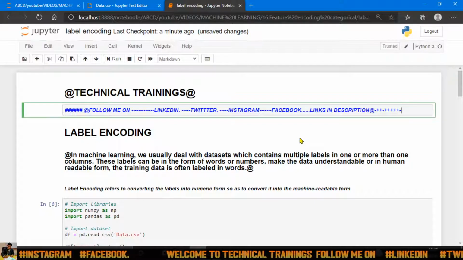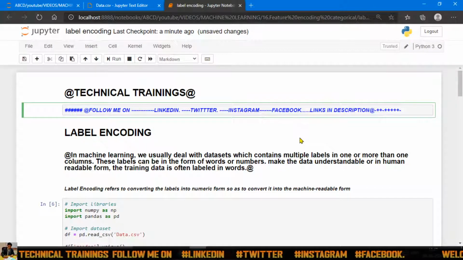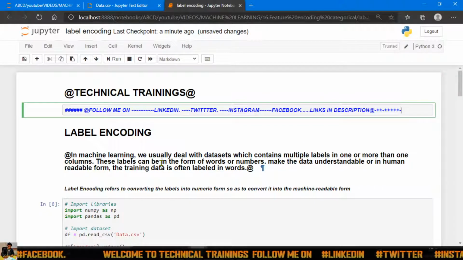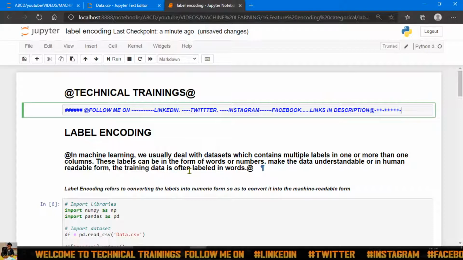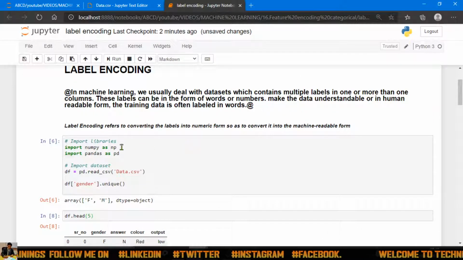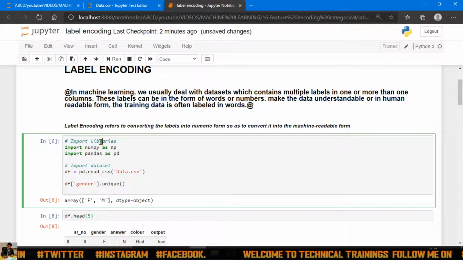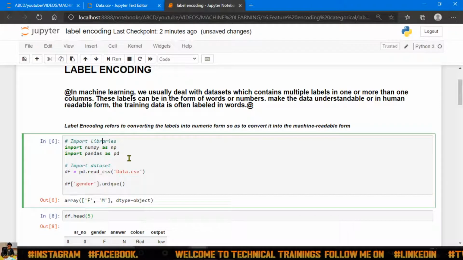In machine learning we usually deal with data sets which contain one or more labels. These labels can be in the form of words or numbers, to make the data understandable in a human readable form. The training data is often labeled in words. Now what does it mean? Our data set can contain numerical data or data in string format.